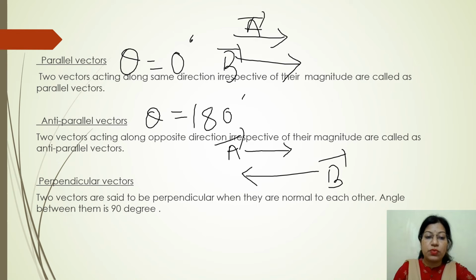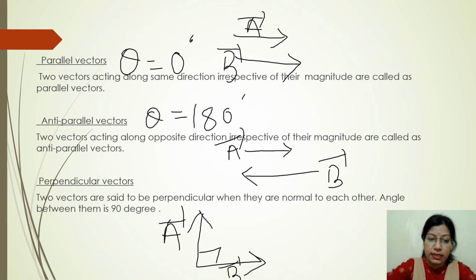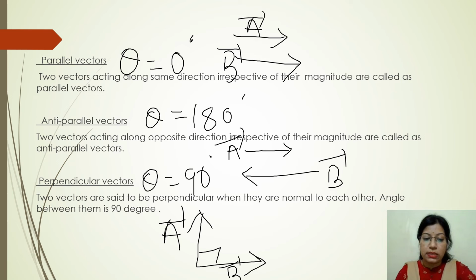So now we move to the next one, perpendicular vector. That means two vectors are said to be perpendicular, otherwise we also call them orthogonal vectors. Two vectors are said to be perpendicular or orthogonal to each other if the angle between them is 90 degree. Let this be your A vector and this be your B vector. So what's the angle between them? The angle between them is 90 degree. That means theta here is 90 degree. That's why these two vectors are said to be orthogonal to each other.